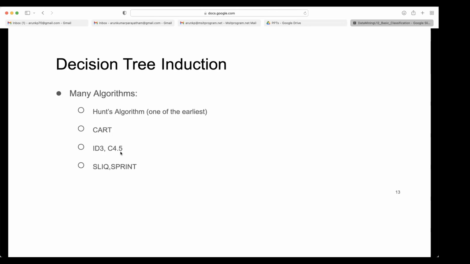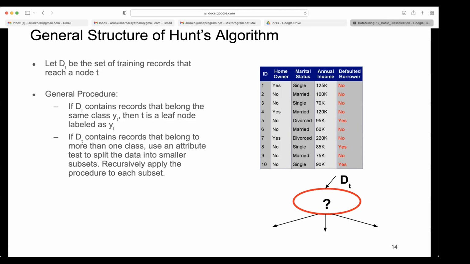CART, ID3 and C4.5 are very famous. Most people use them in the present scenarios. So, the general structure of Hunt's algorithm: let Dt be the set of training records that reach a node t.